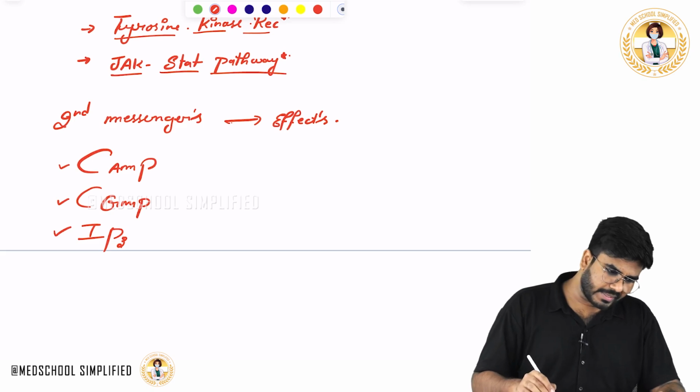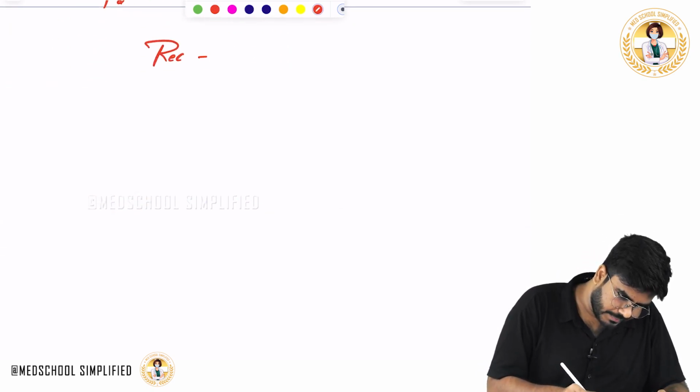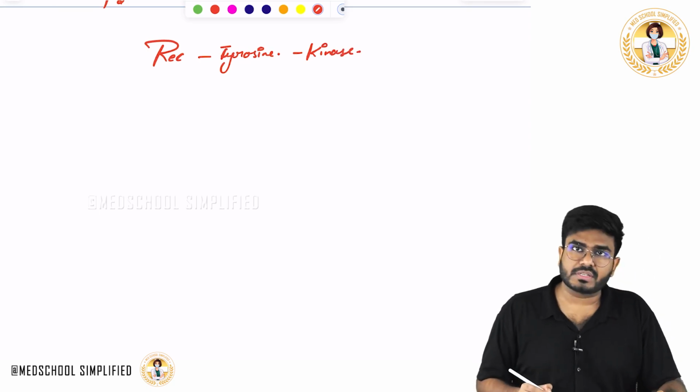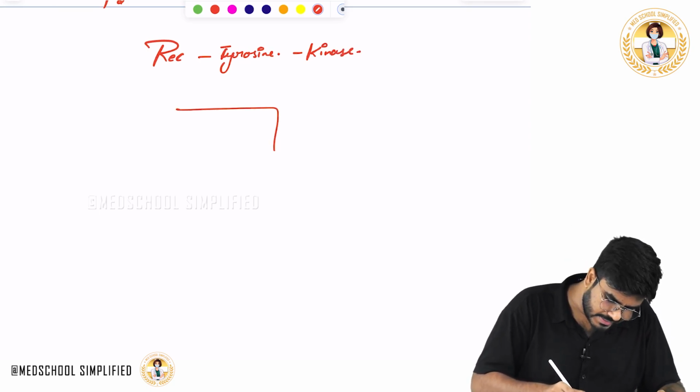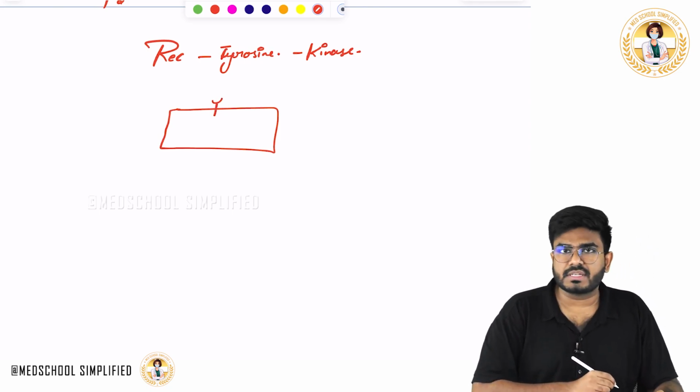Okay, now let's begin with the receptor tyrosine kinase. It's very simple to understand. See, this is a cell. On the cell surface, there is a receptor. This is the tyrosine kinase receptor.